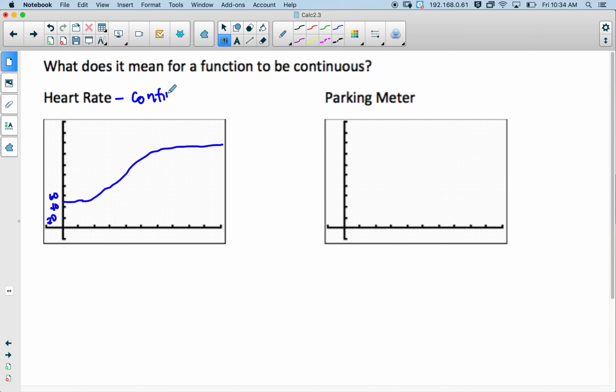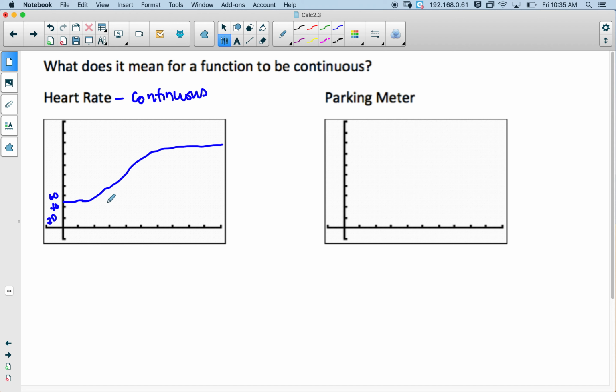If my heart rate was 60 and then a few minutes later, my heart rate was up to 80, I know that my heart rate during that amount of time were all the values in between 60 and 80. So at some point, my heart rate was 61, was 62, 64, 75 until it got up to 80. It was all those values in between 60 and 80. It didn't just do an abrupt jump to 80.